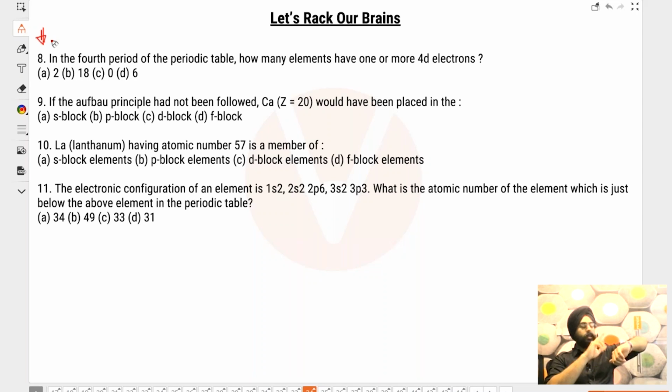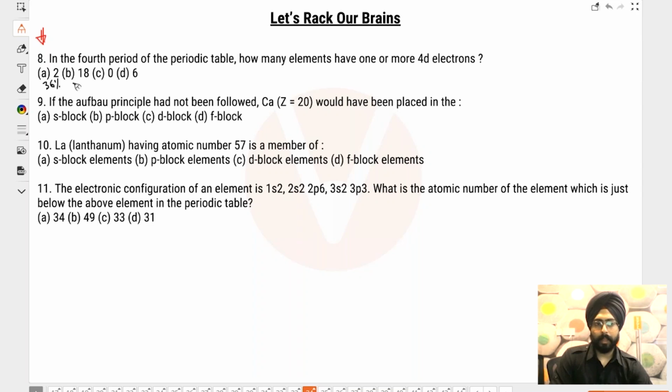So I'm giving you 30 seconds to think about this. Then I will launch a poll for the same. Think about it. You have 30 seconds. I am putting the chat to organizers only so that you don't discuss answers with each other. Okay, giving you 20 more seconds and then I will launch the poll for the same. In the fourth period of the periodic table, how many elements have one or more 4d electrons?